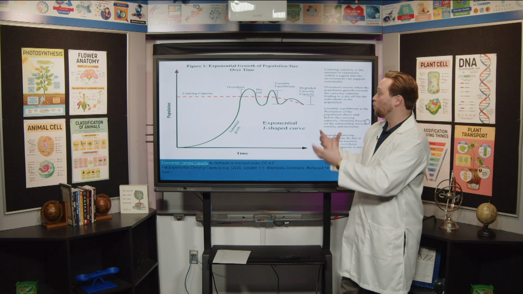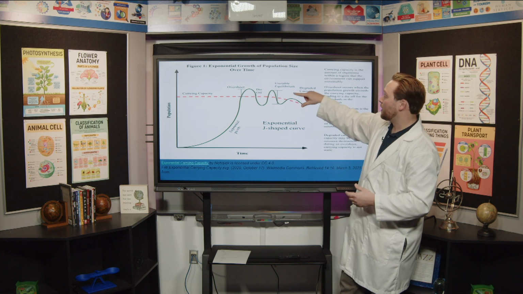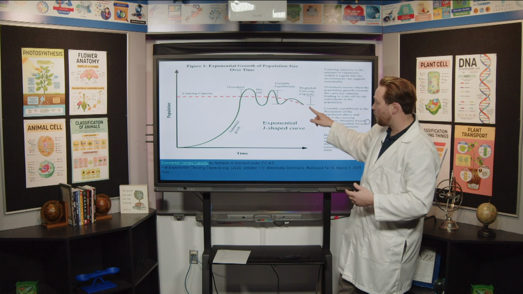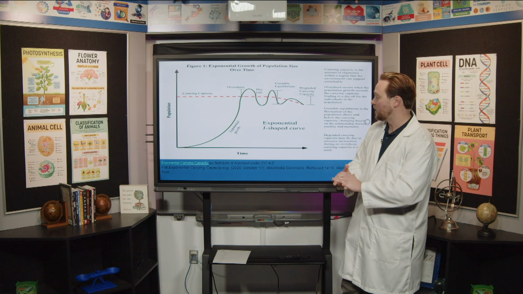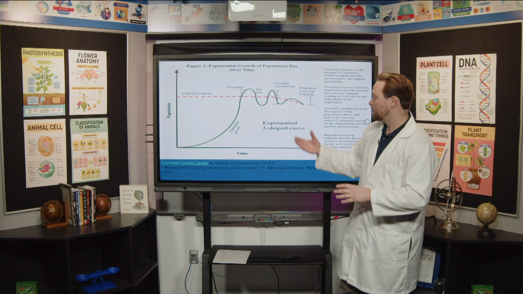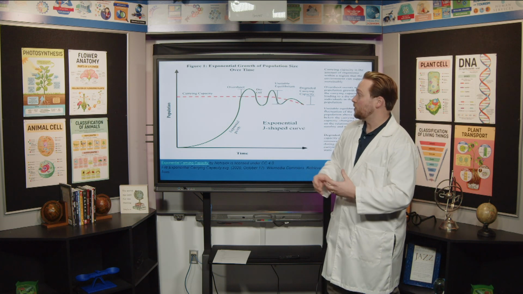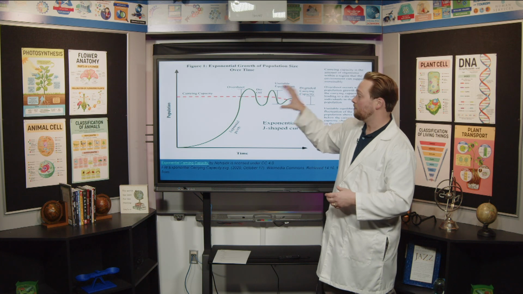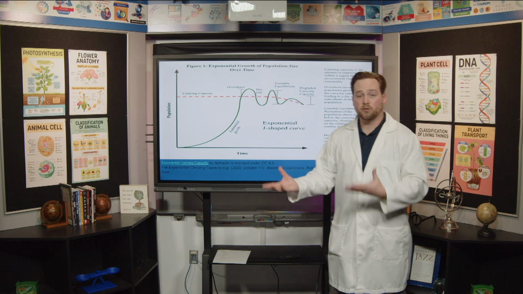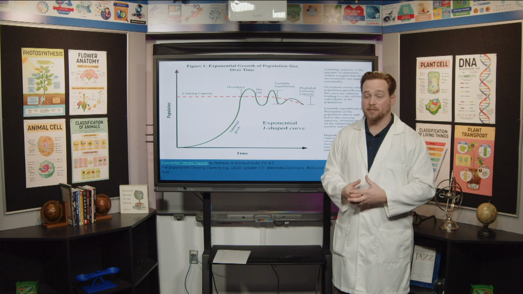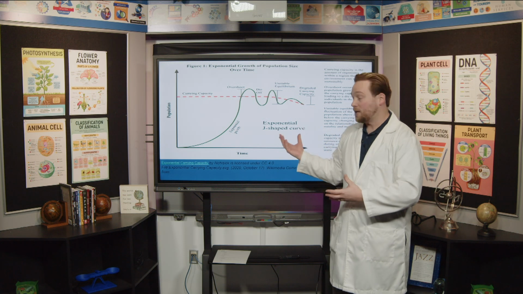Eventually this population will find a healthy medium, but it'll do a lot of dipping below the line and then overshooting the line, okay? So this is an exponential shaped curve. This is when we reproduce very, very quickly, and sometimes we have too many individuals that the environment can't support. So those are the two types of growth patterns that you might see, either the logistic or the exponential here on this graph.